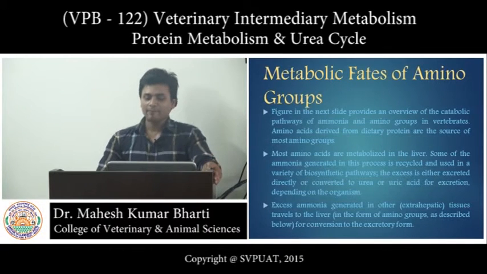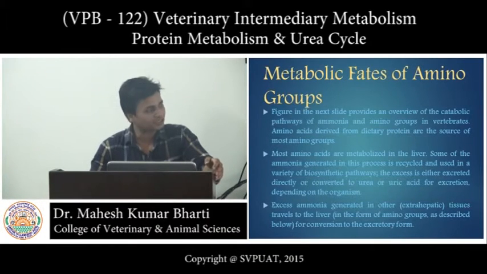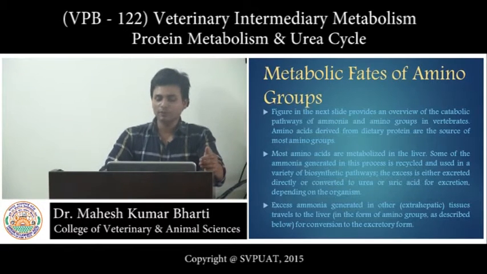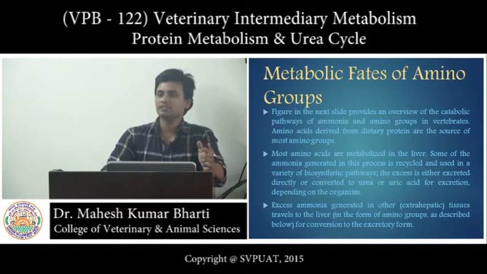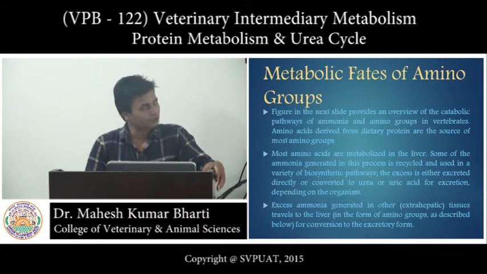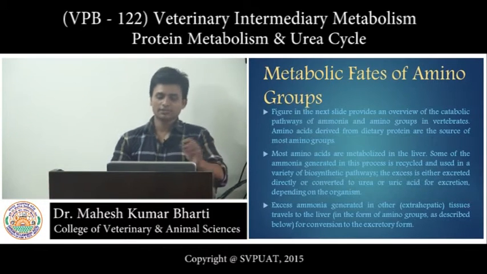And from extrahepatic tissues, glutamine is synthesized for the transportation of the amino group from the extrahepatic tissue to the liver. When the amino acid loses its amino group, it is transferred to glutamate and converted into glutamine, and this glutamine is transported to the liver, where it completely enters into the urea cycle.